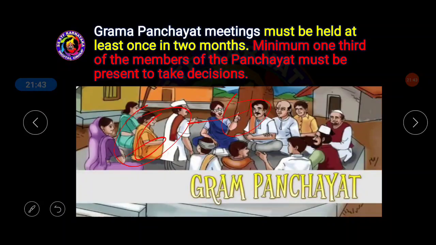Next one, a minimum of 1/3 of the members of the Gram Panchayat must be present to take a decision. So when the Gram Panchayat meeting is being conducted, all the people who are sitting are the Gram Panchayat members, and the president and vice president of the Grama Panchayat.